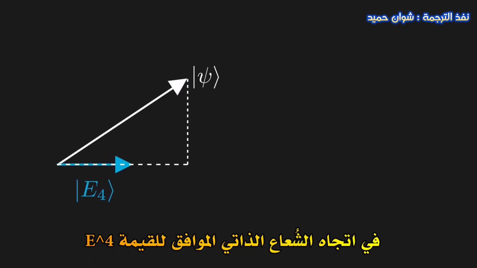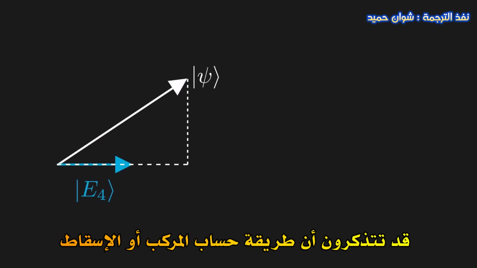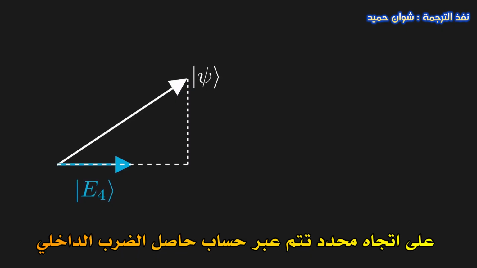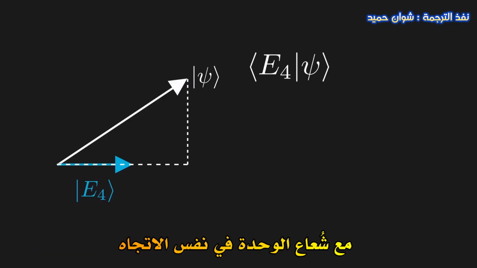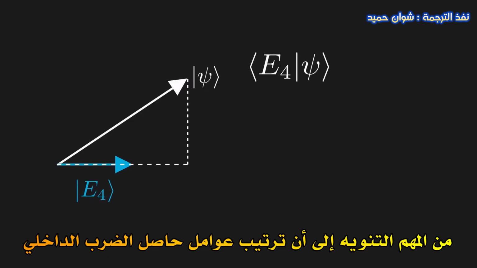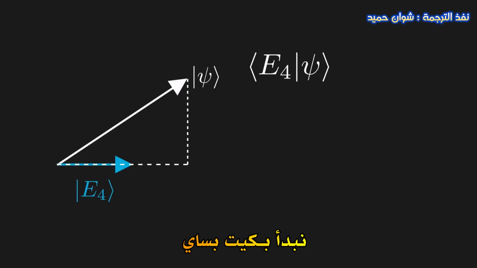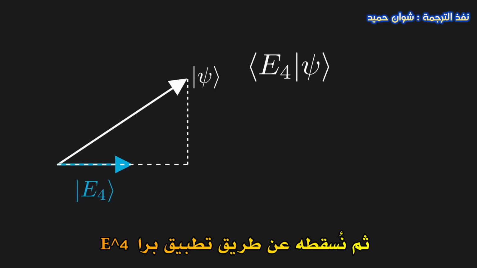To start finding the probability of getting an energy of, say, E4, we want to find the component of our quantum state in the direction of the E4 eigenvector. You may remember that the way we calculate the component, also known as the projection along a certain direction, is to take the inner product with the unit vector in that direction. Note that the order of the inner product matters. We are starting with the psi-ket and projecting by applying the E4 bra.